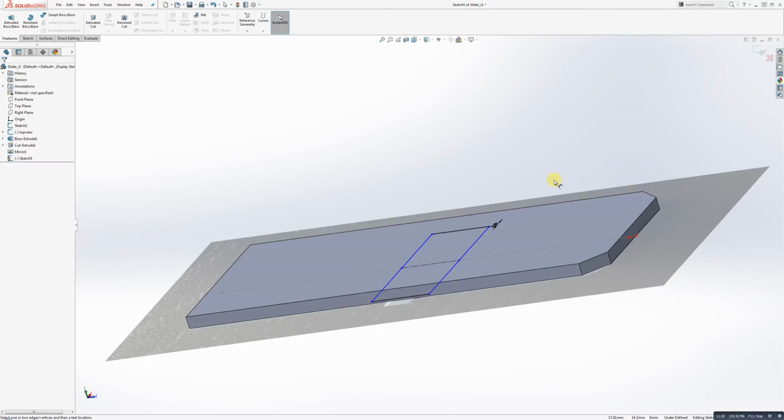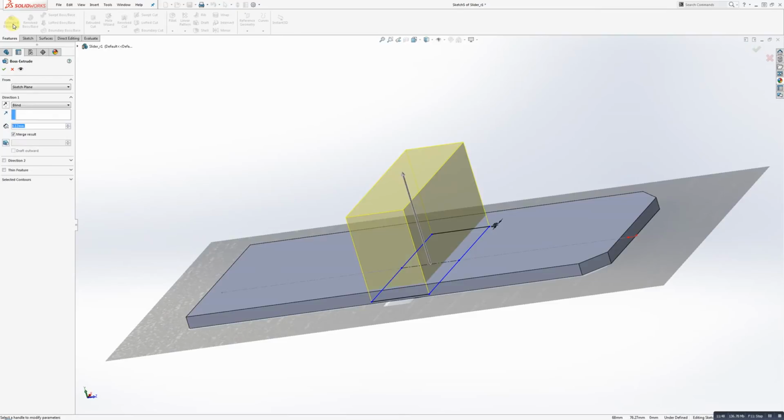All right, now I'm using my digital calipers to tell myself how big that piece actually sticks up off of the top surface, and I'm just going to measure that real quick. Hold on. All right, 3.8 millimeters is about what I get. So I'm going to do an extruded boss base, okay, using this sketch right here, and you can see it kind of sticking up. But I'm going to tell this boss extrude to start from a surface, okay?